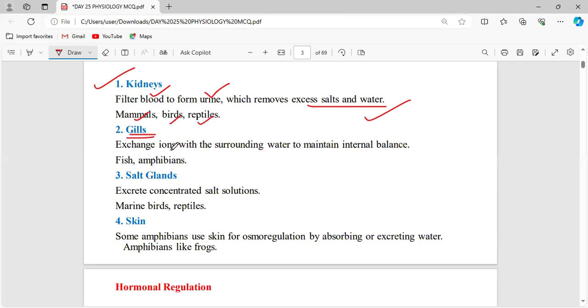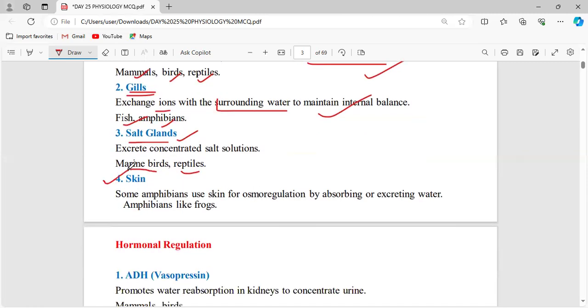Now, gills. Gills deal with exchanging ions with the surrounding water to maintain the internal balance. Which organisms use gills? Amphibians and fish. Now, salt glands. These are glands which excrete salt when the salt concentration is higher in that particular organism, and it has to be excreted out. The organisms that use salt glands for excretion are marine birds and reptiles, right?